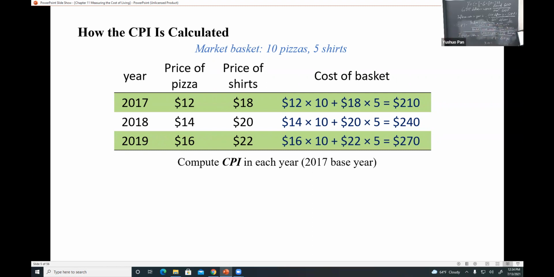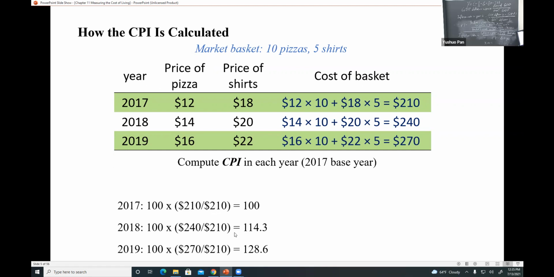How to compute the CPI in each year? Again, use this formula. The CPI equals the basket's cost in the current year divided by the basket's cost in the base year. So if the base year is 2017, all denominators should be the cost in 2017, which is 210.